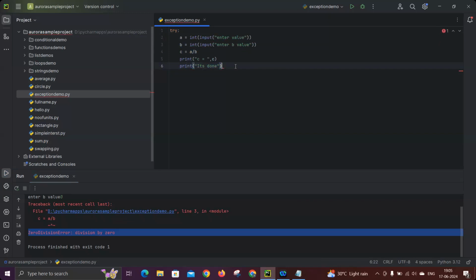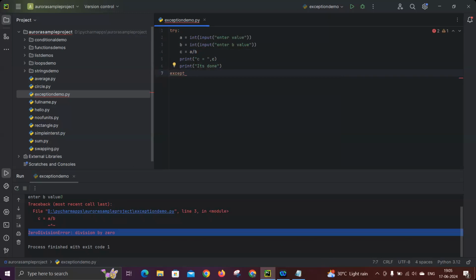Okay, so now, and one more point I forgot to tell you. See, because of the mistake in line number 4, there is no error in line number 6 and 5, but still you are stopping the execution. So that also we can overcome using this. Okay, anyway, come back to the point. So now whenever you are getting any issue in the code like this kind of exceptions, put that entire code in the try and write a block called except.